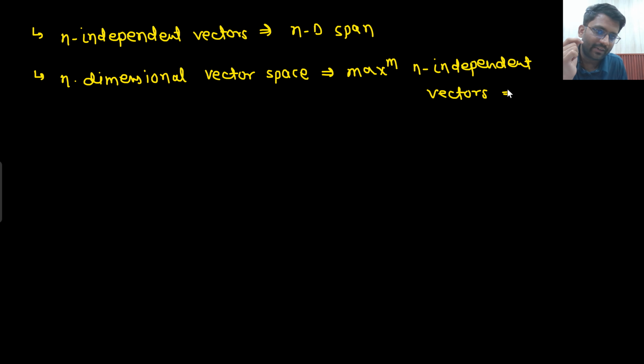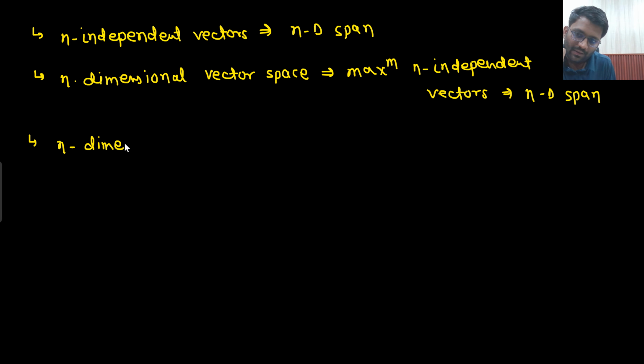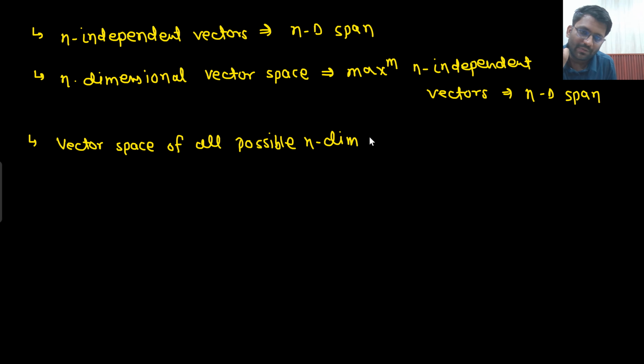And if I am able to create n independent vectors, that means maximum I can have an n-dimensional span. Secondly, if I am having a vector space of all possible n-dimensional vectors, that means without any condition, n-dimensional vectors. What do you understand from this?